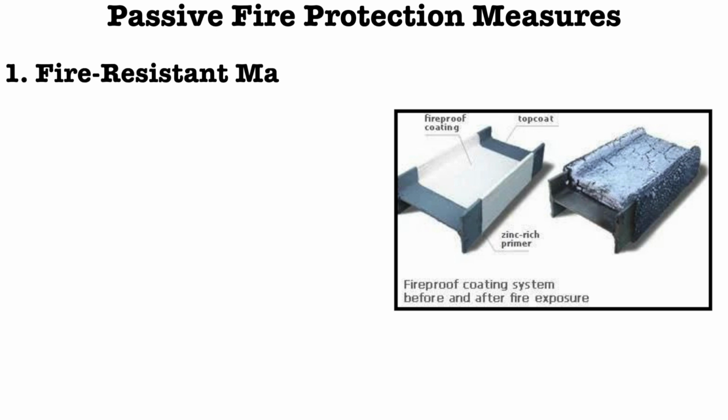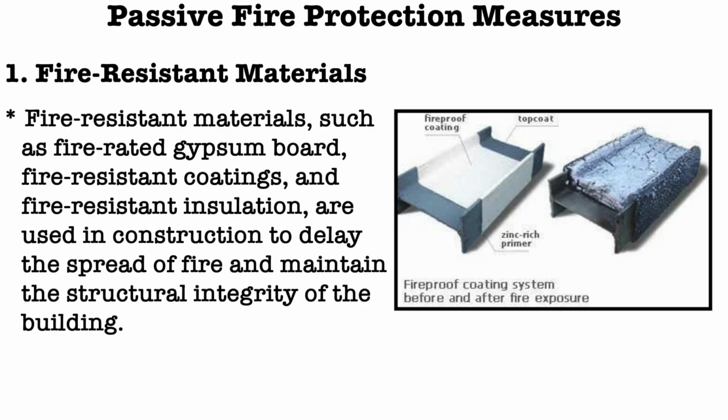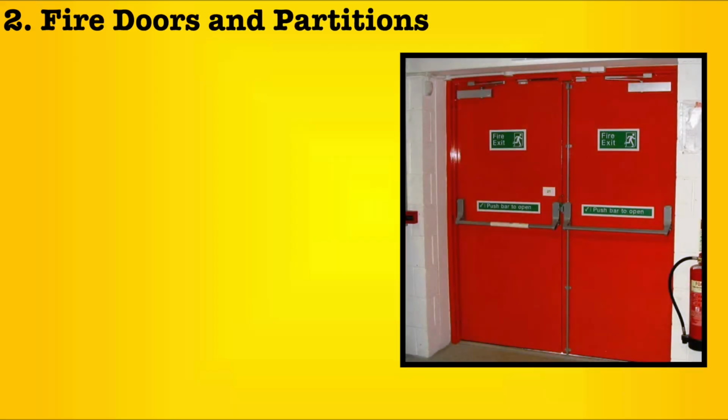Under this, we will discuss first fire resistant materials. Fire resistant materials such as fire-rated gypsum board, fire-resistant coating and fire-resistant insulation are used in construction to delay the spread of fire and maintain the structural integrity of the building. Then another type of passive fire system is called fire doors and partitions. Here you can see in the diagram also, when you have visited malls and different offices, you must have gone through such fire doors and partitions.